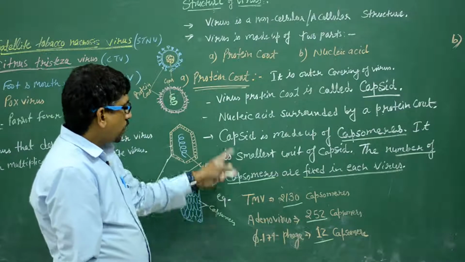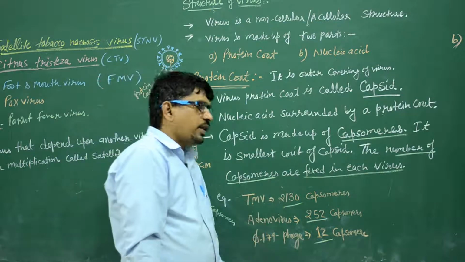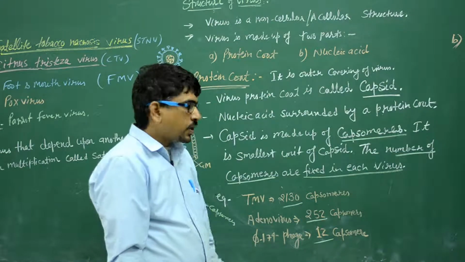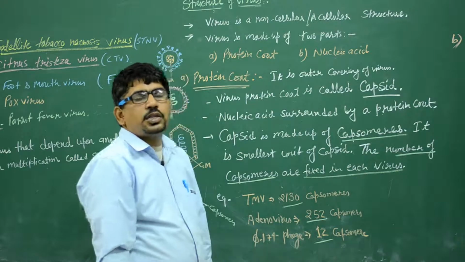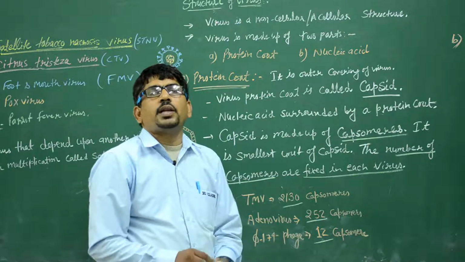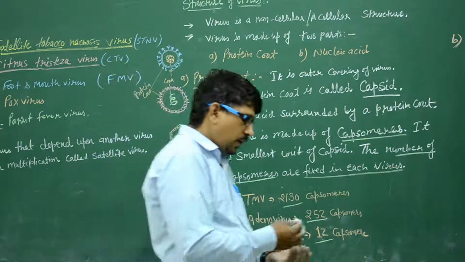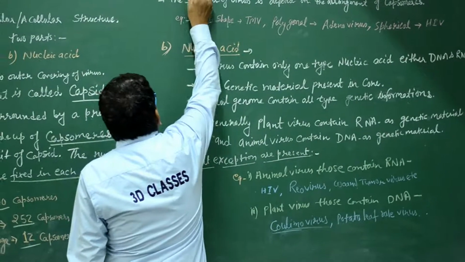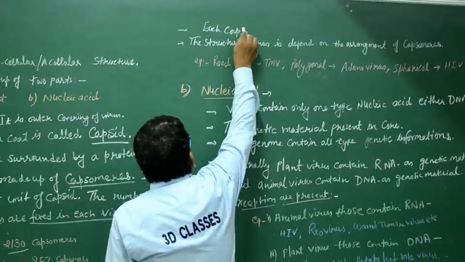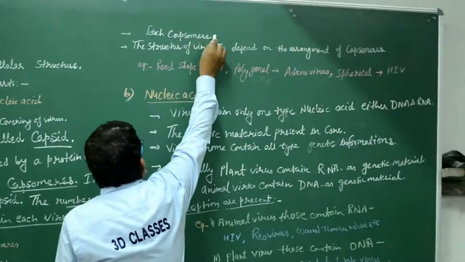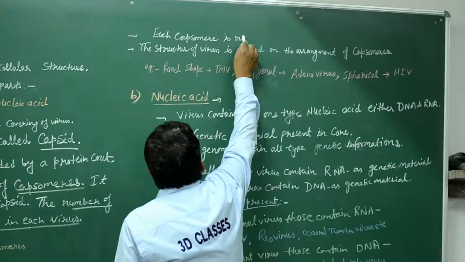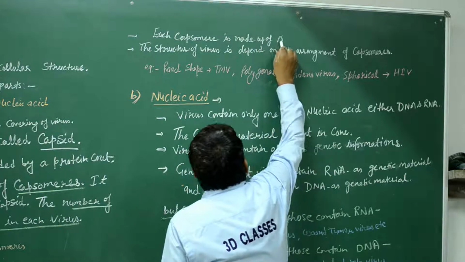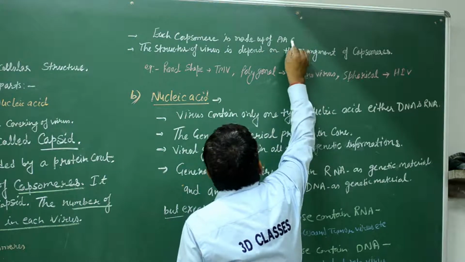Clear? And each capsomere is made up of amino acids. For example, in TMV, each capsomere is made up of 158 amino acids. So we can say here each capsomere is made up of an amino acid chain.